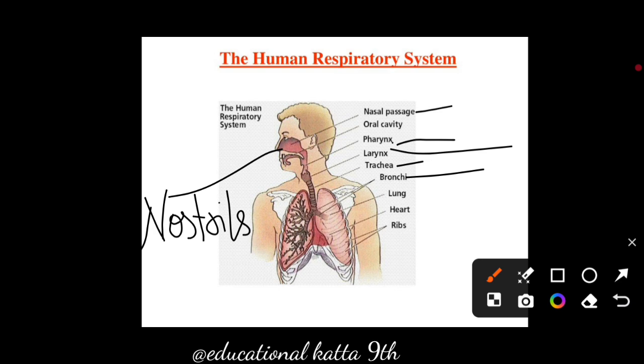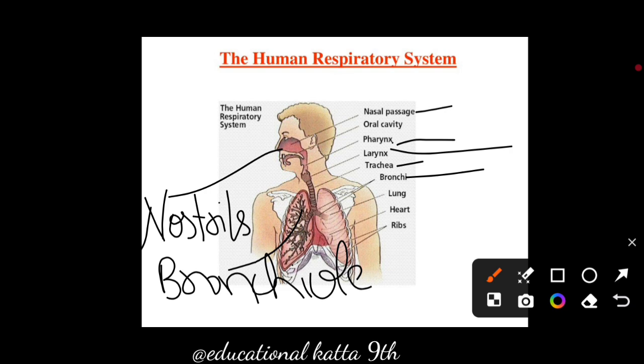Bronchioles. Bronchi are subdivided into smaller tubes called bronchioles, and each bronchiole finally terminates into many alveoli. See, bronchi are mentioned. Bronchi, these are bronchioles, and these are alveoli.